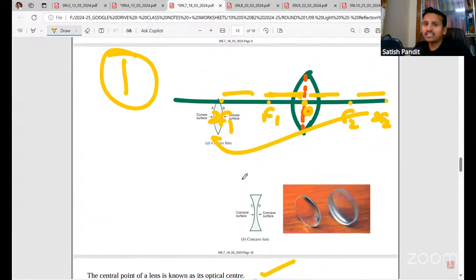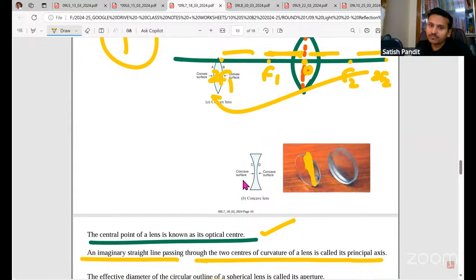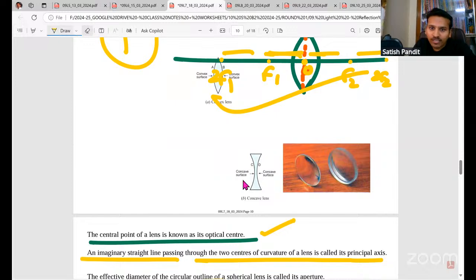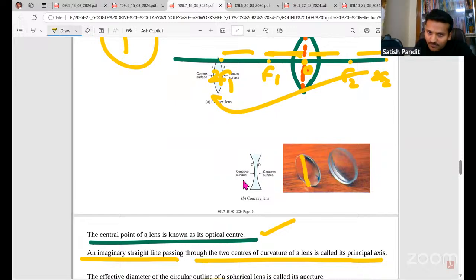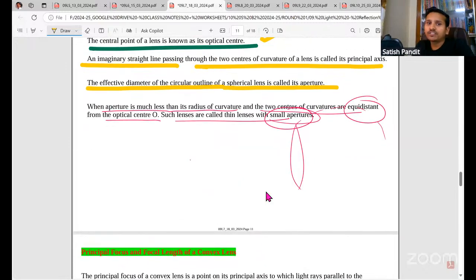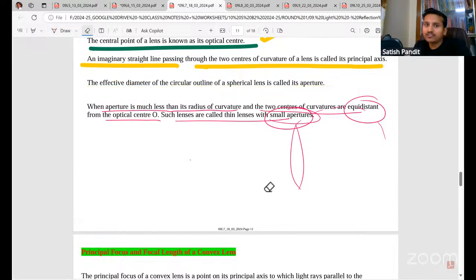So aperture is from here to here, through the center, like this. I'm not showing it properly. So the effective diameter of the circular outline. If you take a lens, it will be circular, but there will be some curved part also. That is why they use the word effective diameter. So the effective diameter of the circular outline of the spherical lens is called the aperture.